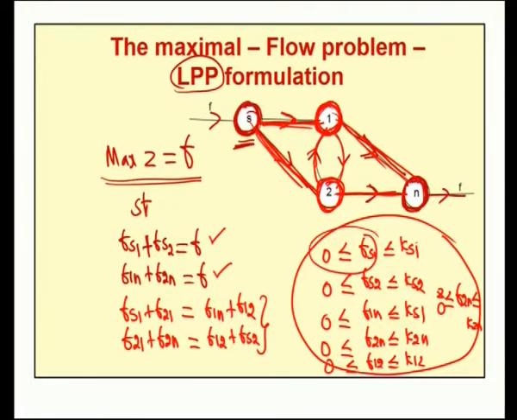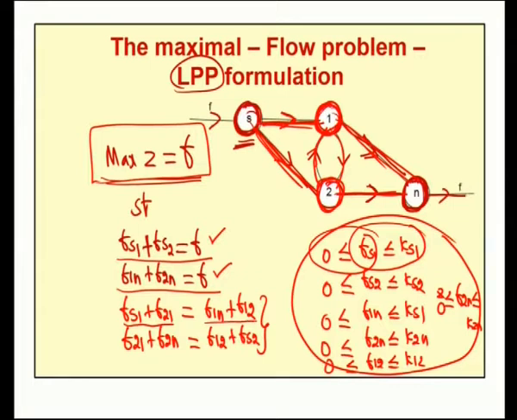Now, these 6 constraints put restrictions on the flows in the network so as to be non-negative, Fsi greater than or equal to 0, and have an upper bound, each Fsi less than or equal to Ksi. So, the given network problem can be converted into a linear programming problem. The corresponding linear programming problem is: maximize z equal to f subject to the constraints Fs1 plus Fs2 equal to f, F1n plus F2n equal to f, and Fs1 plus F2n equal to F1n plus F12.